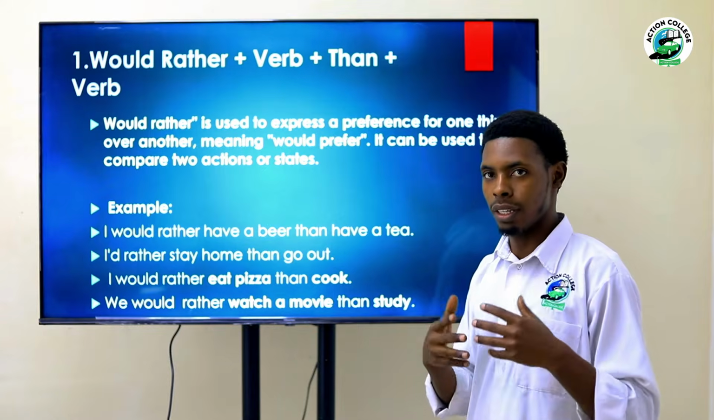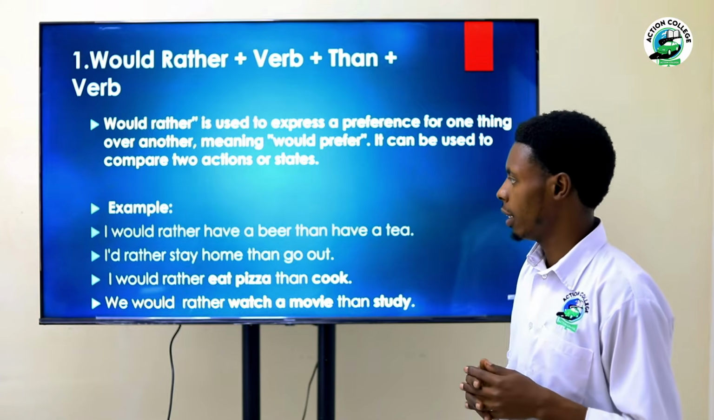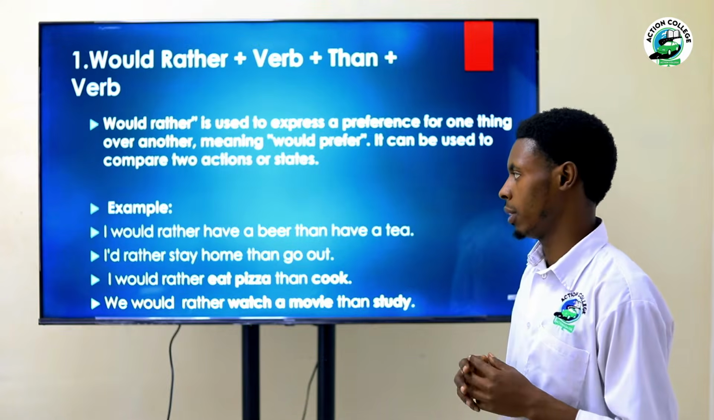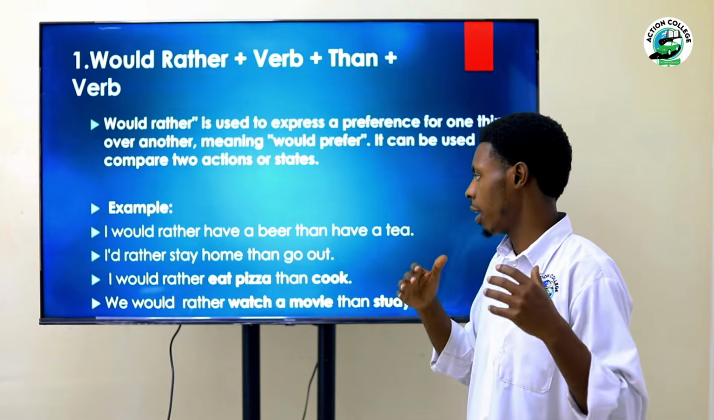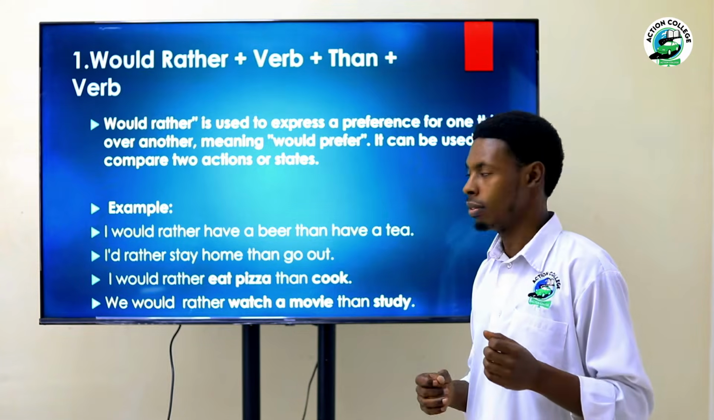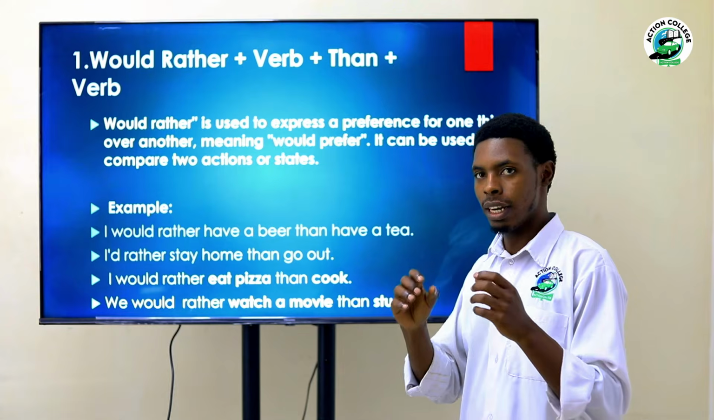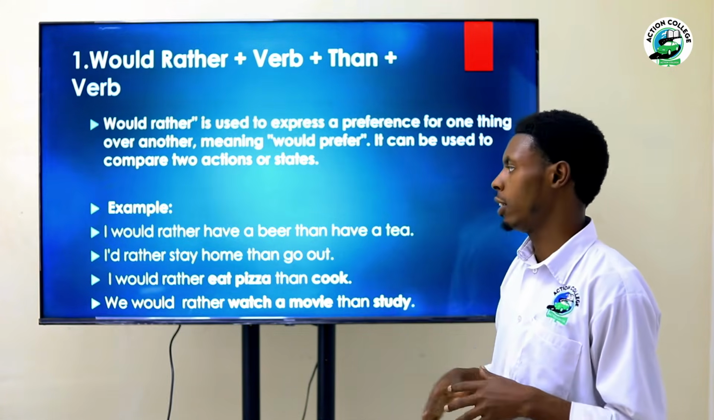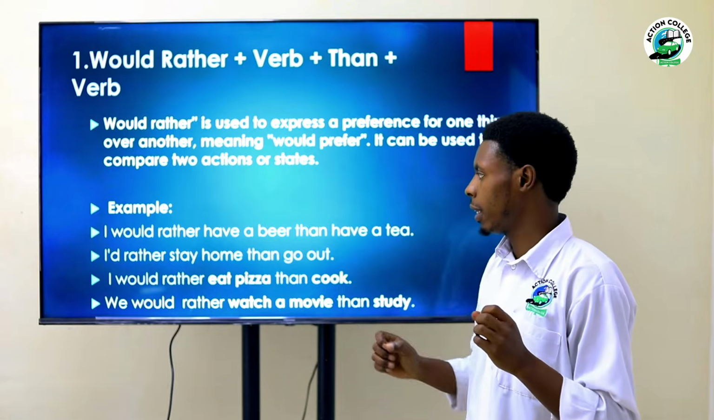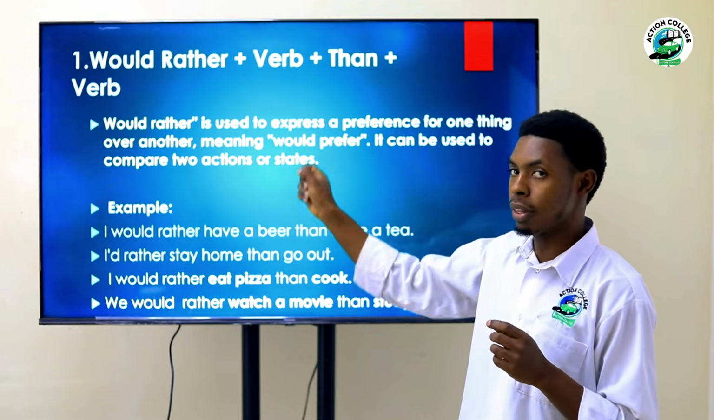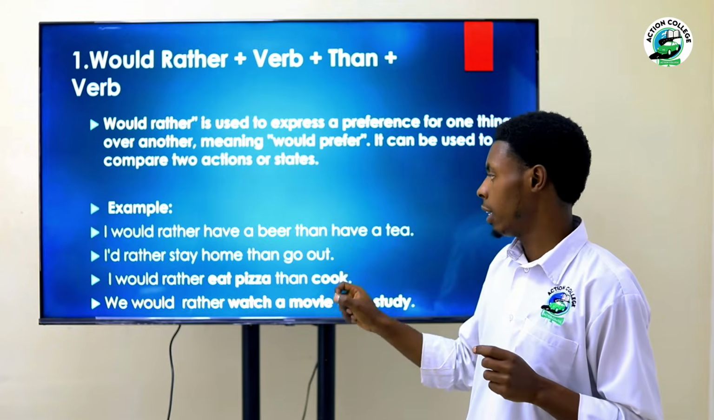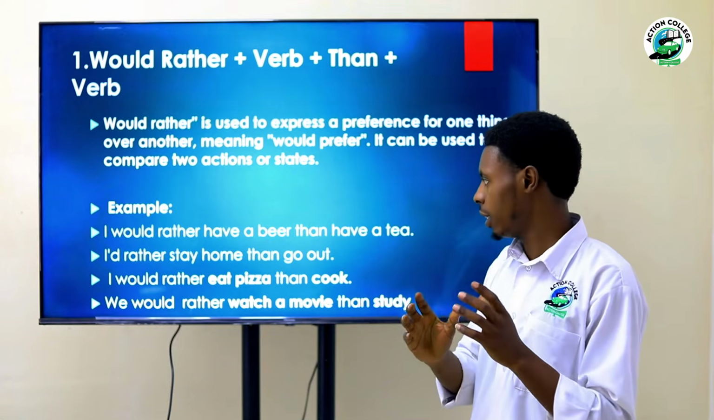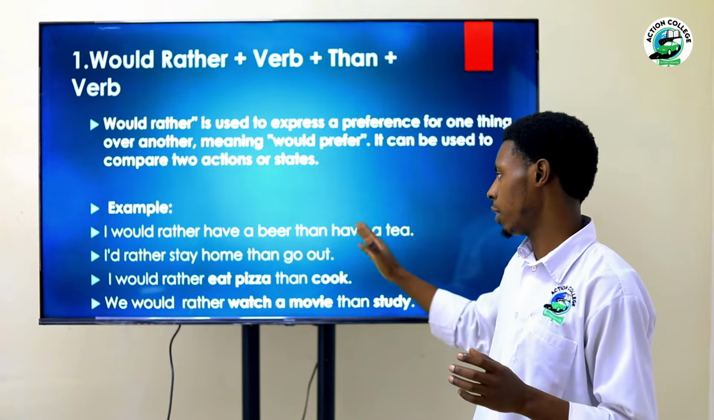Let's talk about some examples. Here we have some examples. I would rather have a beer than have a tea. So the structure is like this. I would rather have a beer than a tea. So I would rather, this is structure which is followed by verb without to. And this first action, the second action also is verb without to.